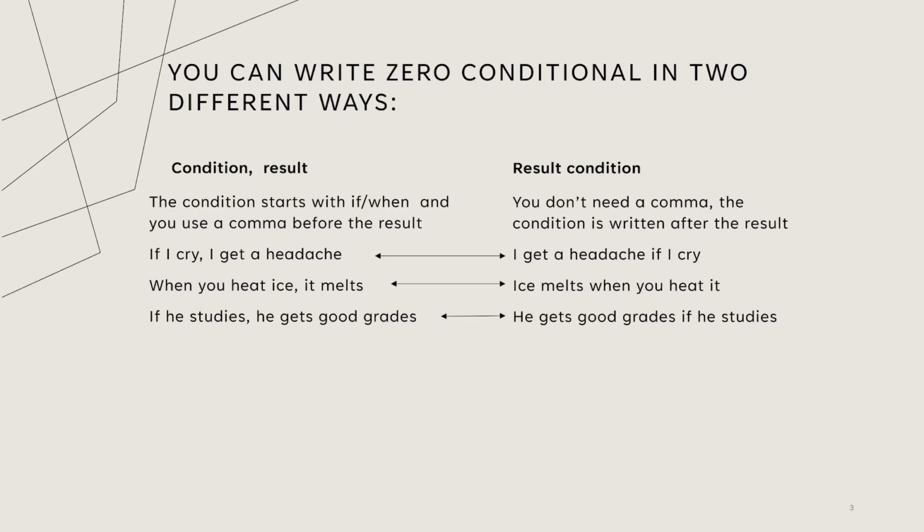On the other hand, we have result condition. You don't need a comma, and the condition is written after the result. For example, I get a headache if I cry. Ice melts when you hit it. He gets good grades if he studies.